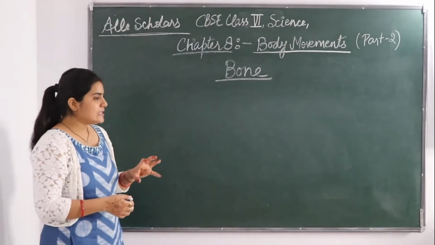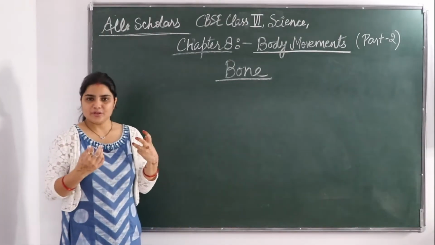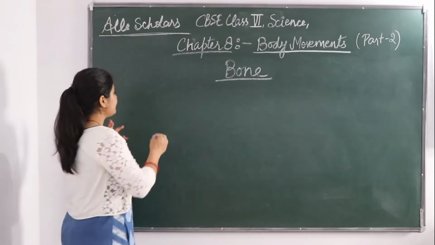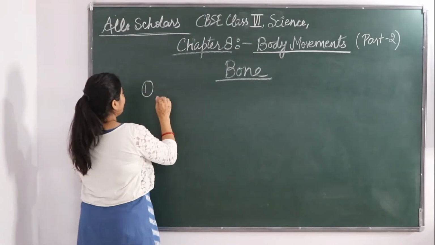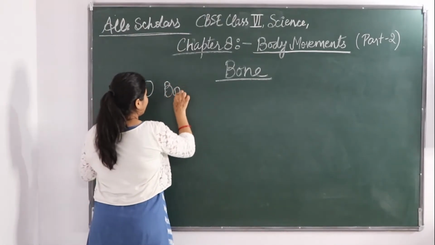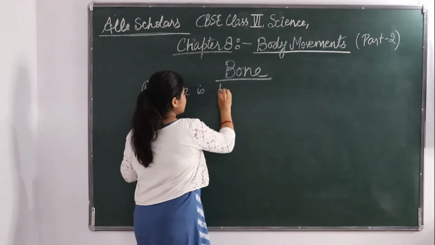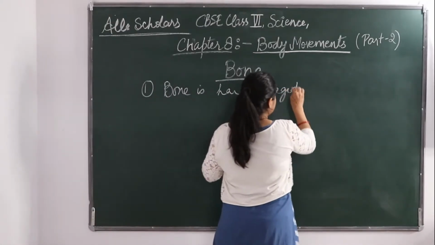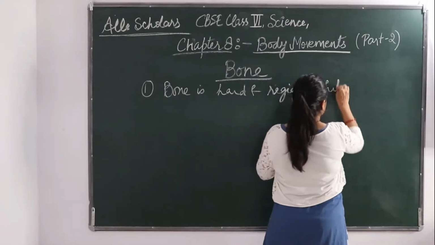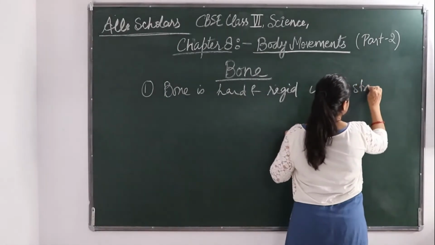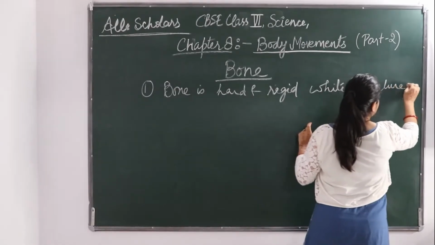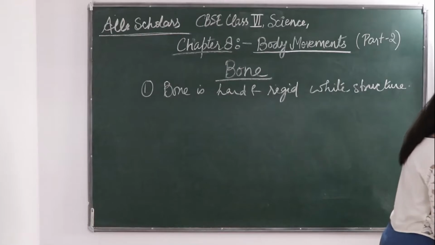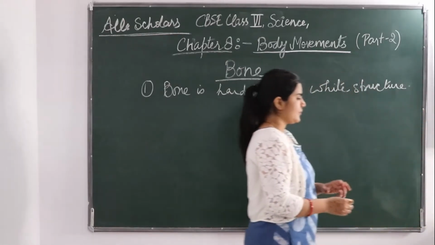Why are these bones white? Because we know that our bones are made up of calcium. So the first thing about bone is that bone is a hard and rigid white structure.